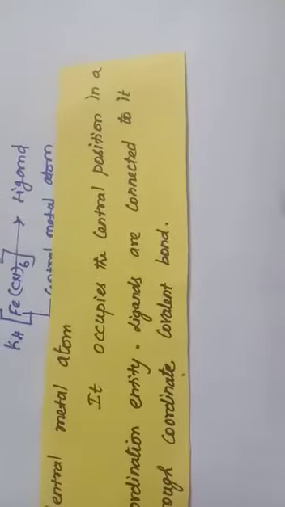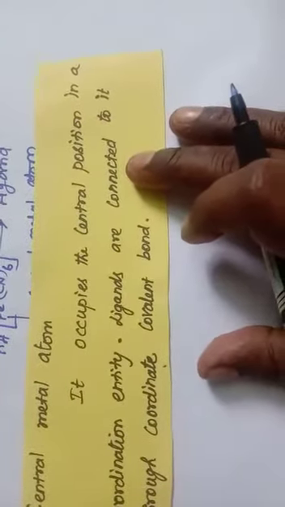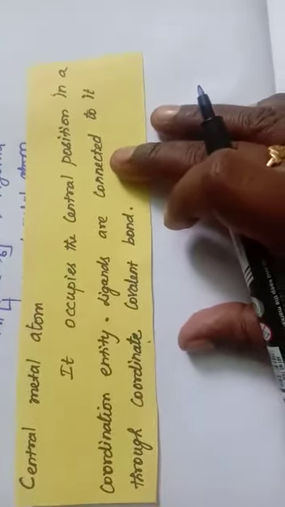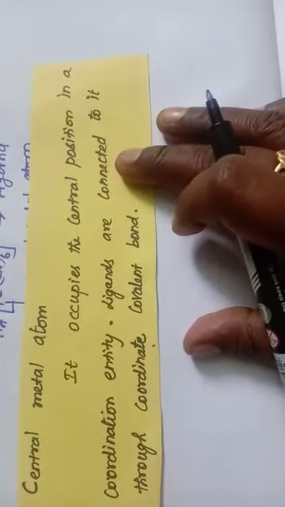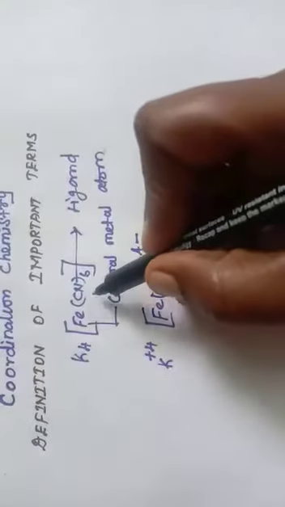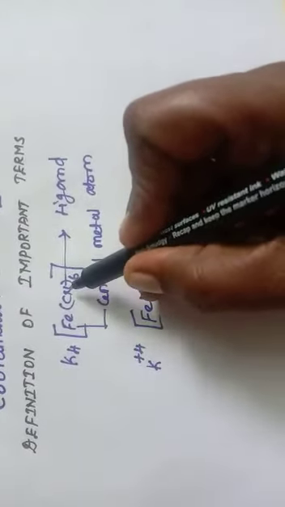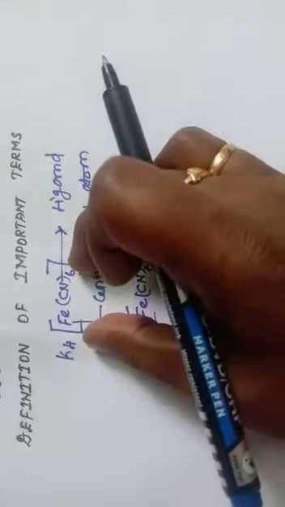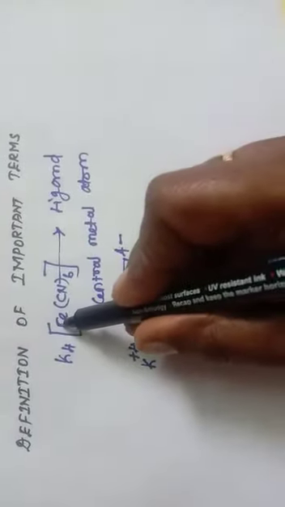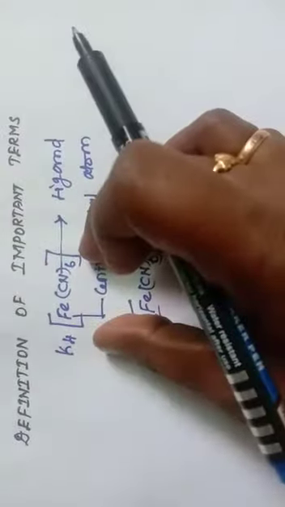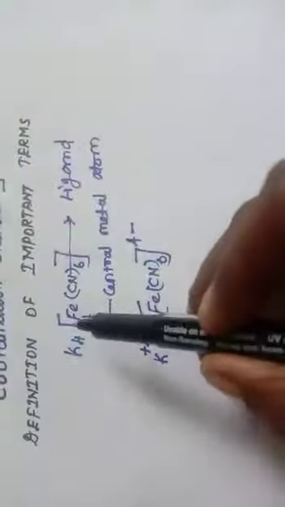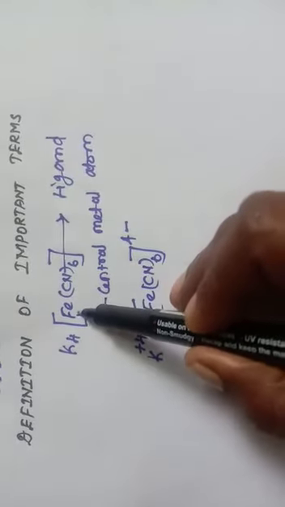The third one is central metal atom. Central metal atom occupies the central position in a coordination entity. Ligands are connected to it through coordinate covalent bond. Consider the same example, K4[Fe(CN)6], and this part is the coordination sphere. Here this Fe is the central metal atom. So central metal atom means it occupies the central position in the coordination entity.